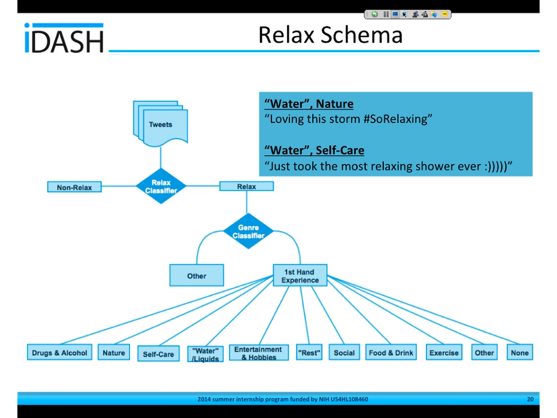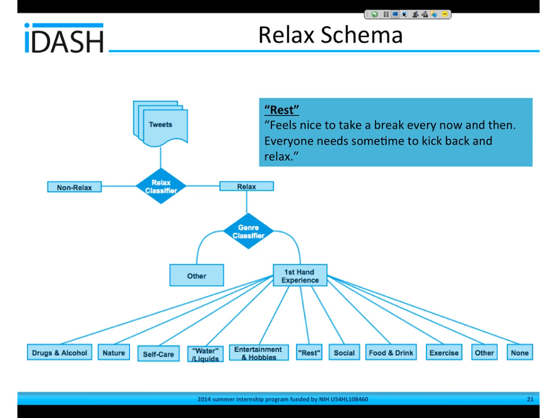And also these tweets are not mutually, the categories aren't mutually exclusive, so they can belong to one or more categories. So this water category, it seems that there were a lot of tweets about people relaxing via something about water, like taking a shower, a bath, or being at the beach or by the lake, or listening to the rain. So I came up with this interesting category to explore more. And here's some examples of that. And then there's this rest category, basically about taking time off or vacation or just being at home. So this person's just talking about how it's nice to take a break.